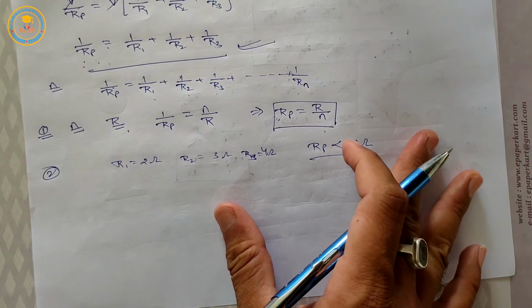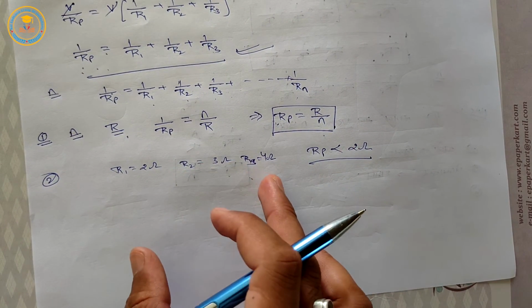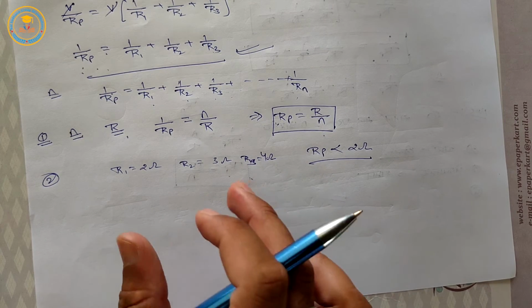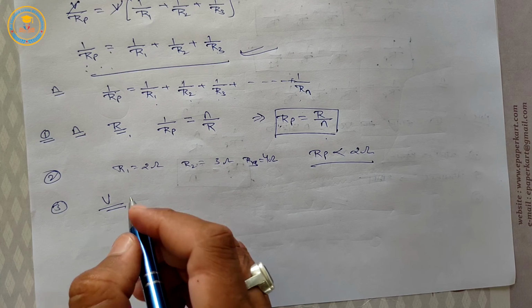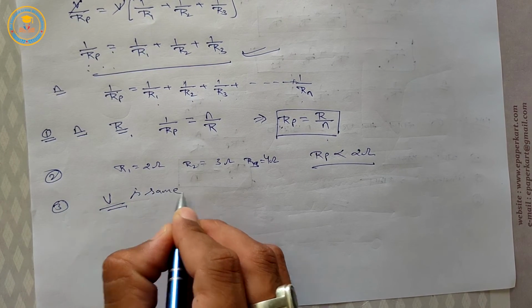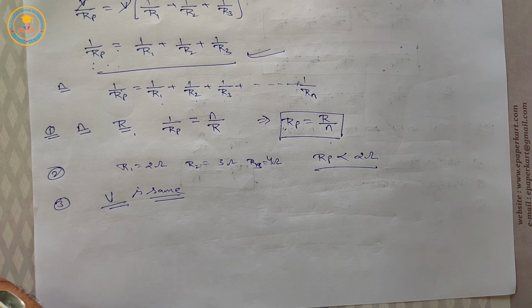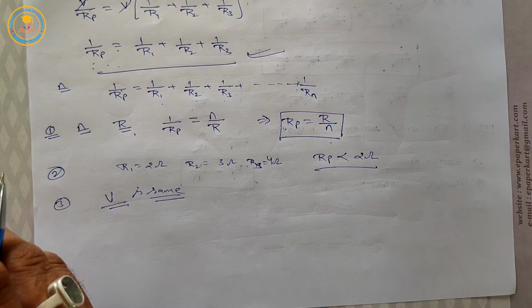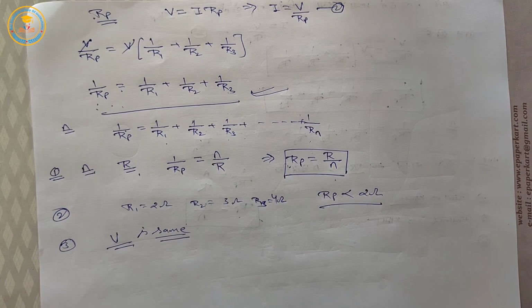Next, in a parallel combination, the potential difference across each resistance is the same. This is the parallel combination of resistances, and this topic, combinations of resistances, has been completed.